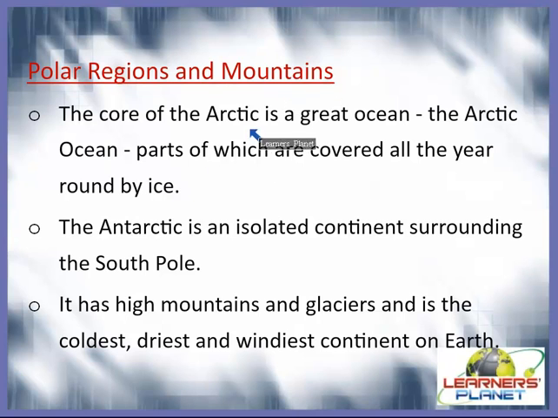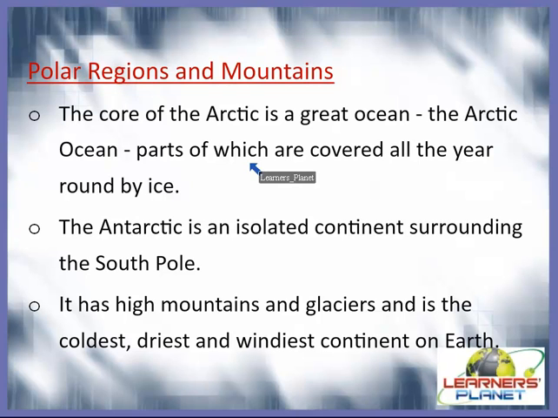So what is it? The core of the Arctic is the Great Arctic Ocean, parts of which are covered all year round by ice. And secondly, the Antarctic. Antarctic is an isolated continent surrounding the South Pole, and the Arctic is surrounding the North Pole, right? So we can say that bitter cold winds whip the Earth's polar regions, like the Arctic in the north and Antarctic in the south, right?